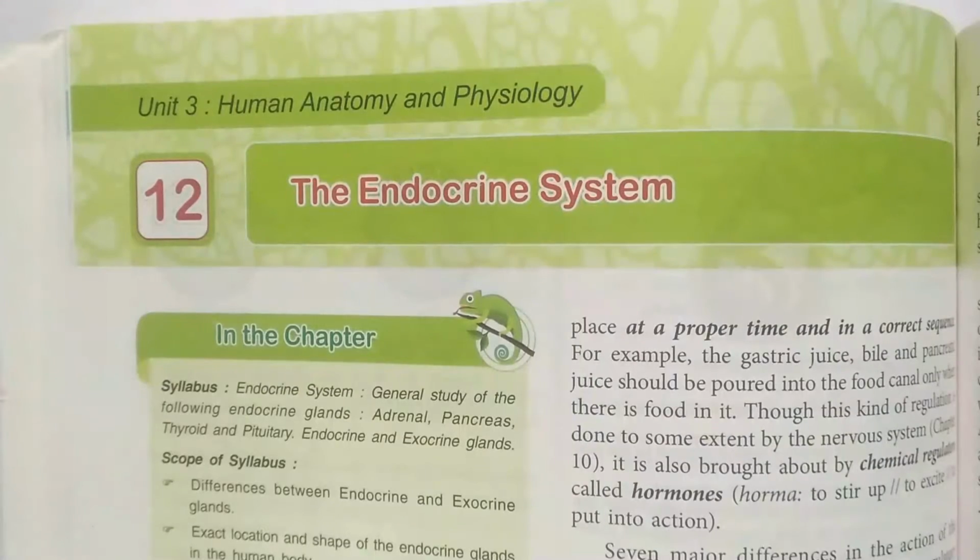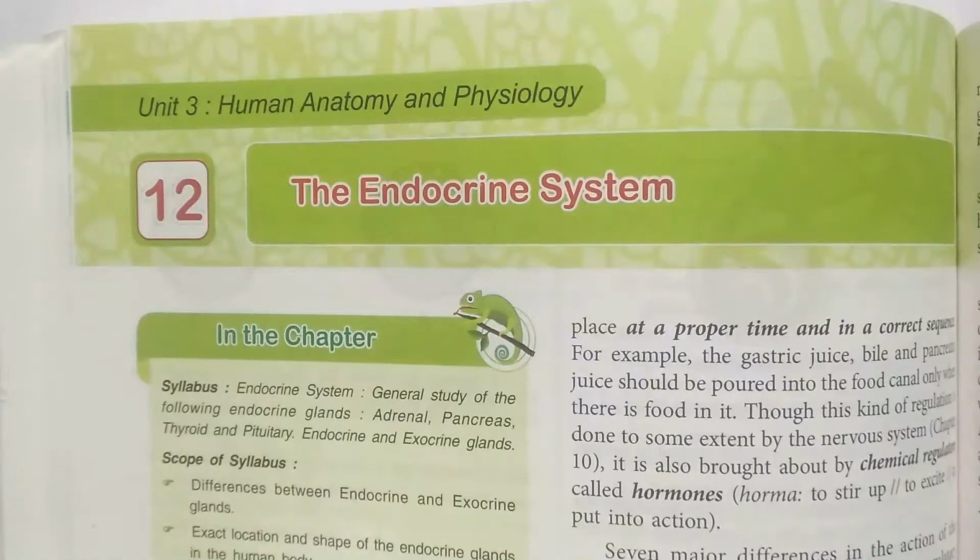We have also discussed how hormonal control is different from nervous control, and we have discussed some general properties of hormones and two important endocrine glands. These glands were the adrenal gland and pancreas.